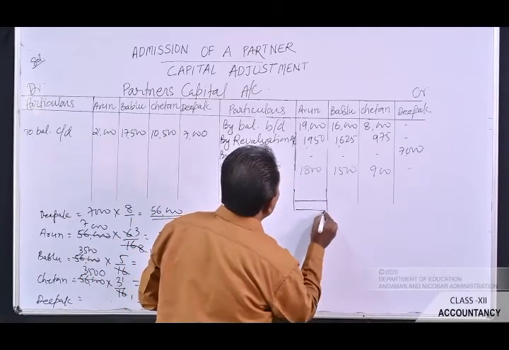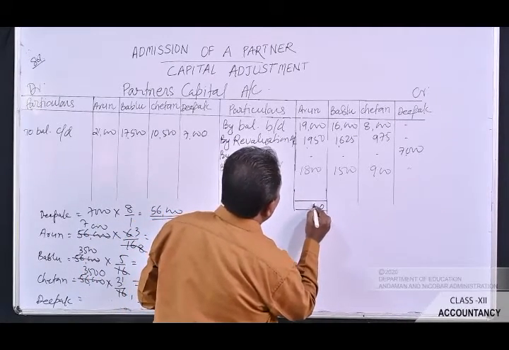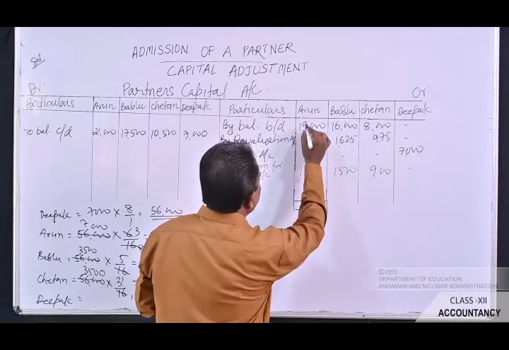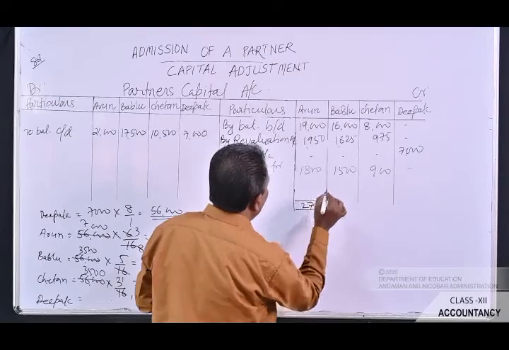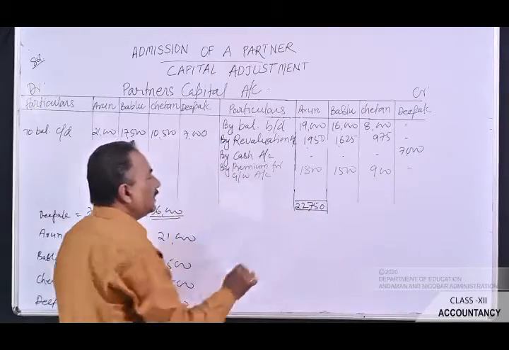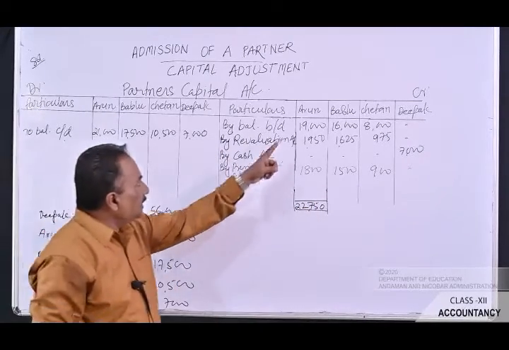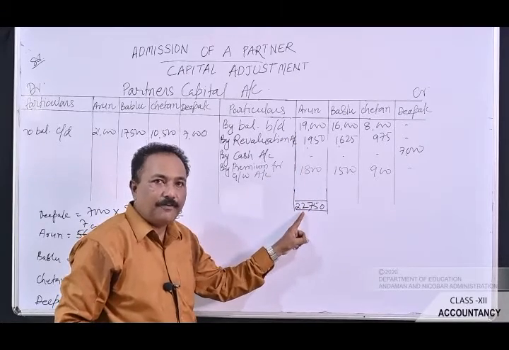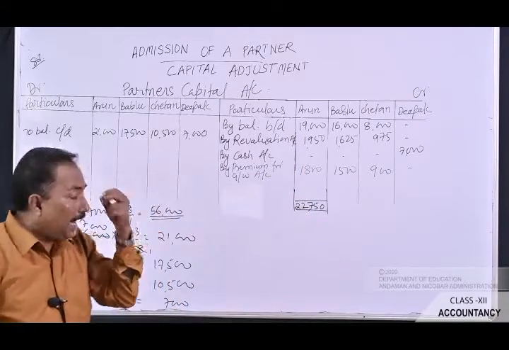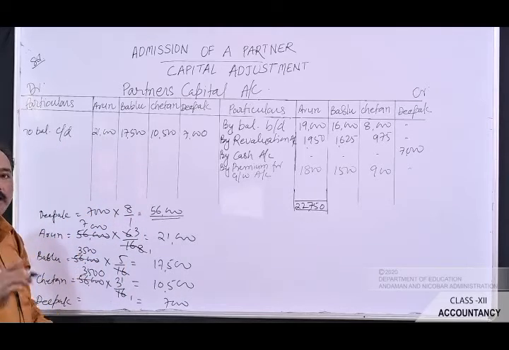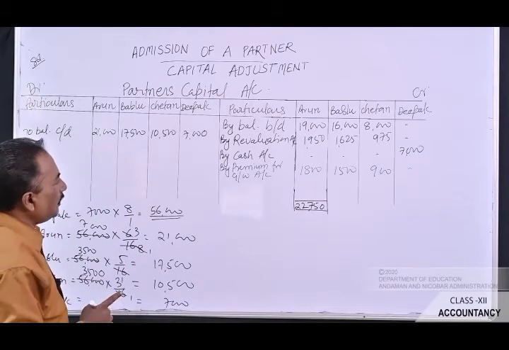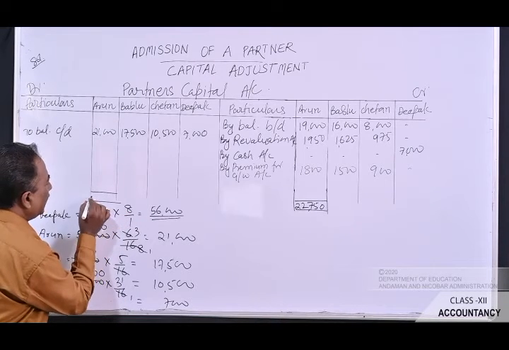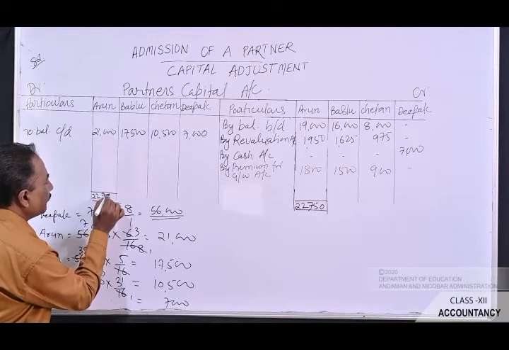First we will see of Arun, 0, 5, 10 and 17, 7, 1 balance, 10, 11, 12, 2, 1 balance, it is 22,750. It means that Arun is having rupees 22,750 in his capital account, and he will have to maintain rupees 21,000 in his capital account. Now the same figure has to be recorded here as 22,750.